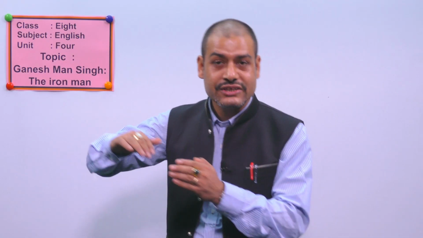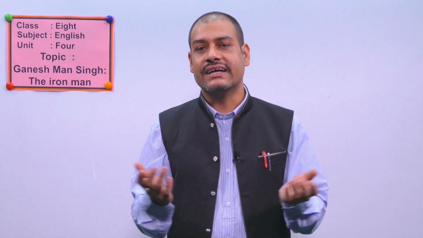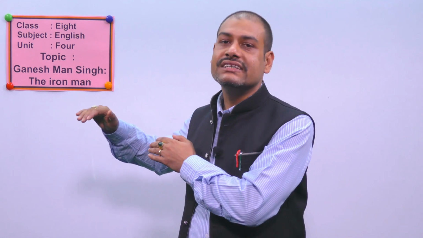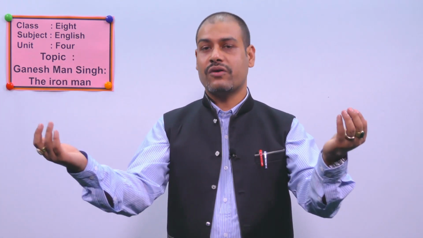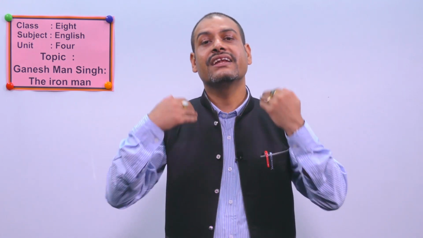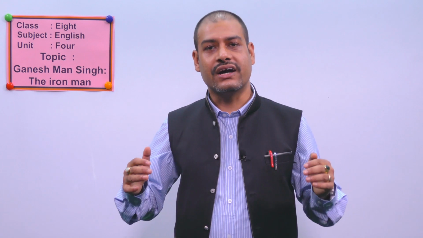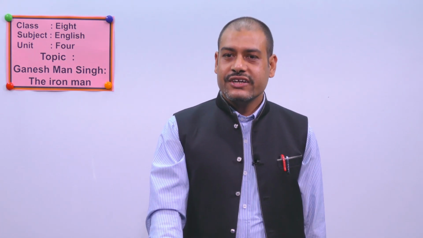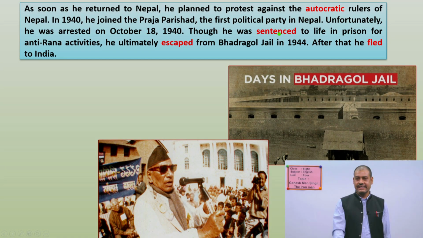And again, he went to India, because if he stayed in Nepal, he would be caught by the Ranas again. That's why he ran to India. And again, he could make a plan in India. He could come back to Nepal again, and again, he could do some activities to bring democracy in our country. All right. So after this, dear students, again you can find there are 4 words: autocratic, sentenced, escaped, and fled.